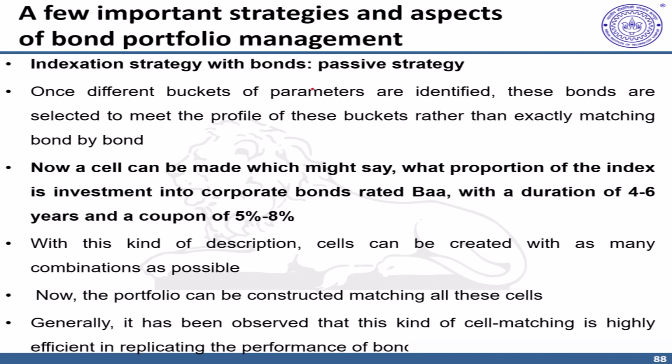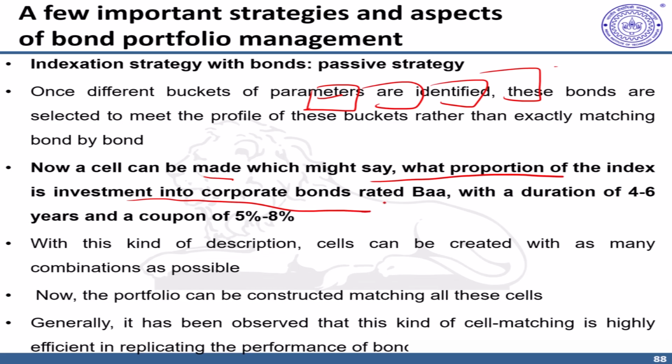For example, if you have multiple cells that characterize your bond fund index, a particular cell can be matched by considering, let's say, the following statement: what proportion of the overall original index is invested into corporate bonds rated triple B with a duration of 4 to 6 years and a coupon rate of 5 to 8%. So this kind of description can be added to different cells based on your overall parameter buckets.